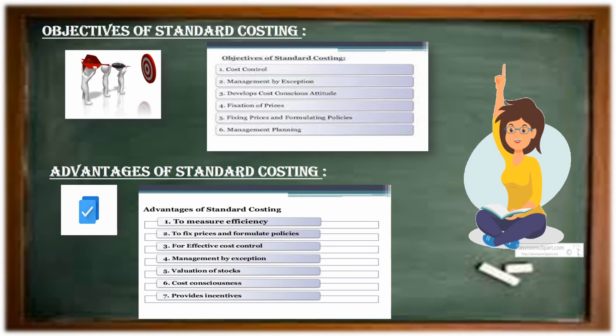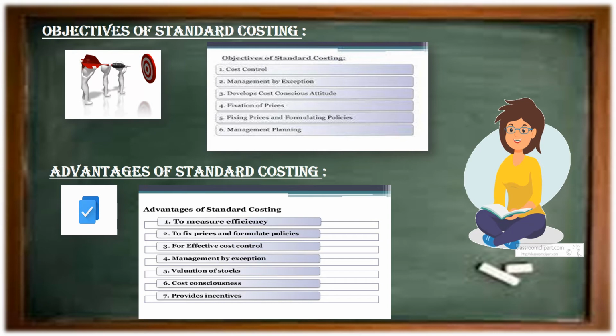Thirdly, we are going to discuss the objectives and advantages of standard costing. Objectives. First point, cost control. Second point, management by exemption. Third point, develops cost consciousness attitude.